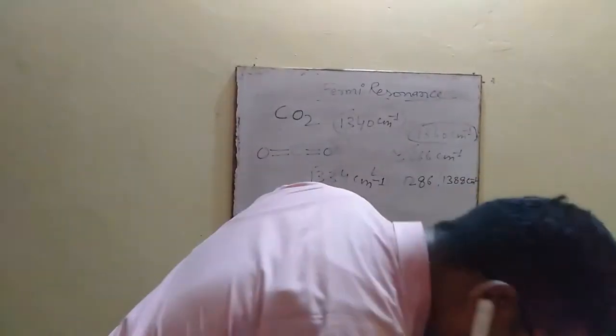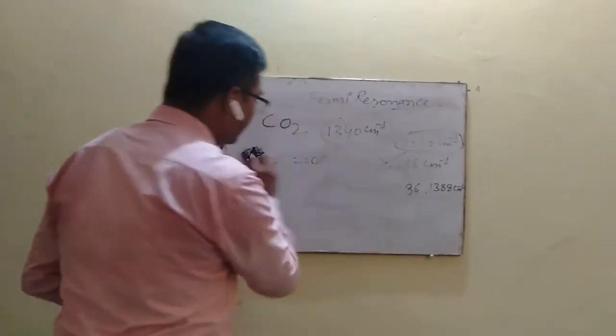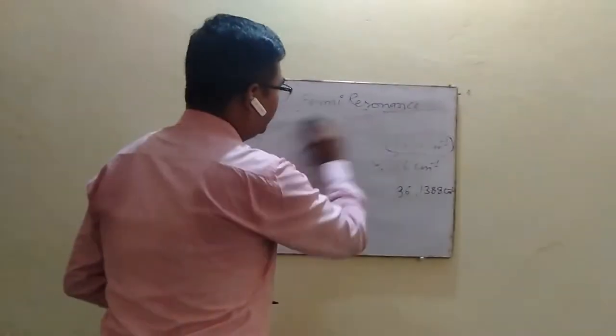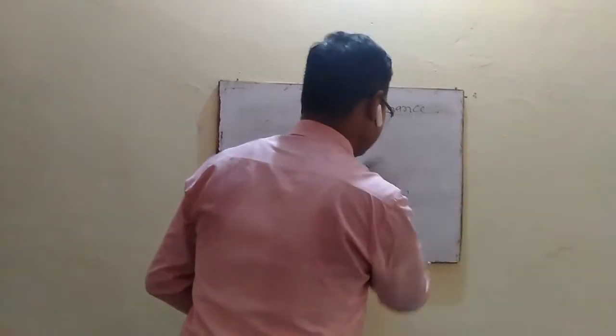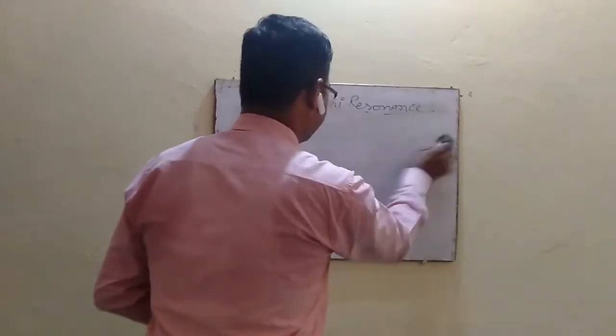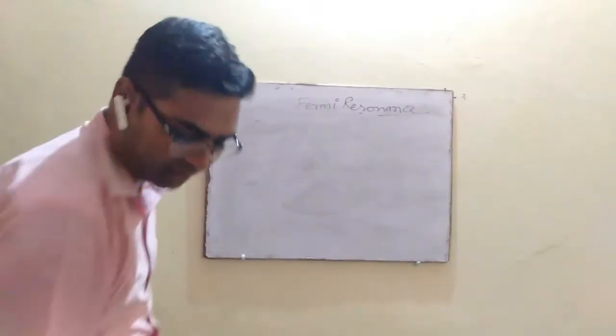Due to the Fermi resonance, a doublet appears in the spectrum of cyclopentanone at 1740 centimeter inverse.